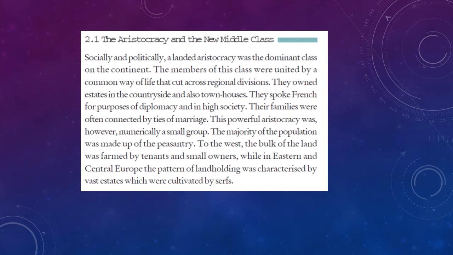In Western Europe, the bulk of the land was farmed by tenants and small owners. So, who are tenants? A tenant is a person who occupies land or property rented from a landlord. Sometimes he will pay rent or work in the landlord's estate. In Eastern and Central Europe, the aristocrats held most of the land, which was cultivated by serfs, that is, the slaves.